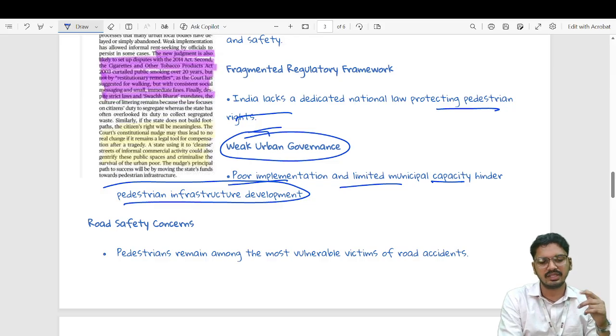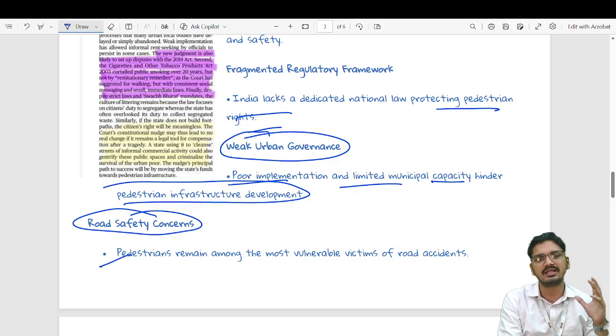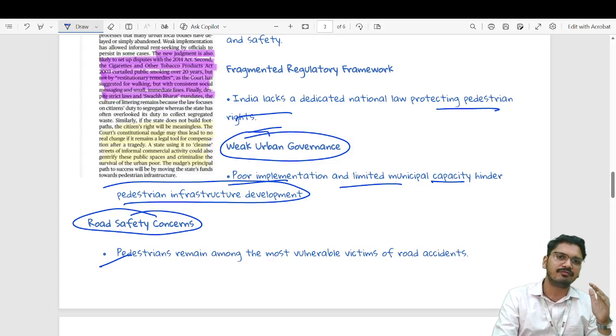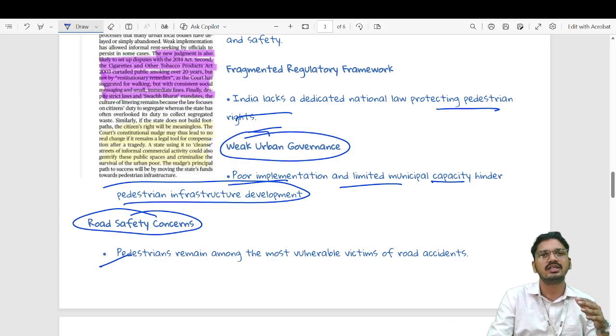And last but not least is the road safety concern, where pedestrians remain among the most vulnerable victims of road accidents. The dedicated space which has been provided to them is being encroached for one reason or another, and whenever they shift to the roads, they become victims of road accidents. Therefore, it points to a road safety concern.